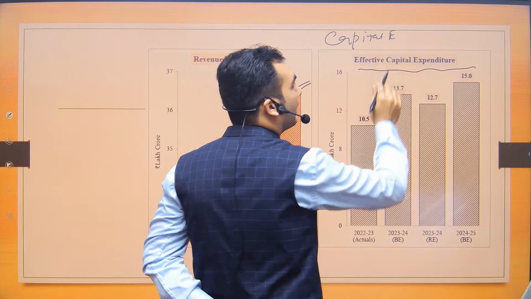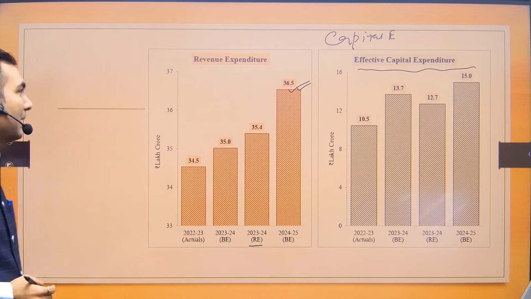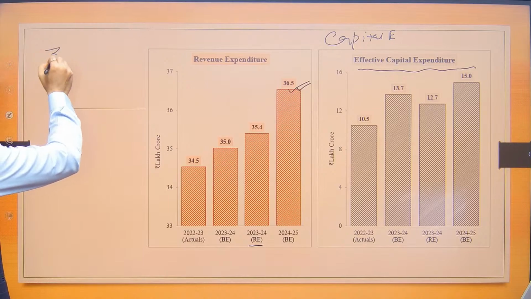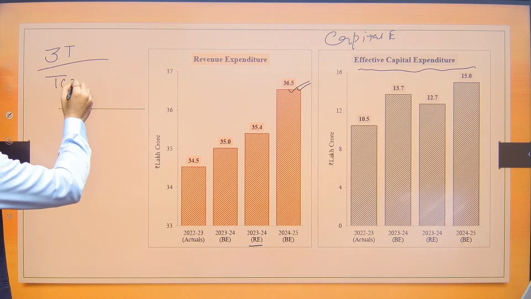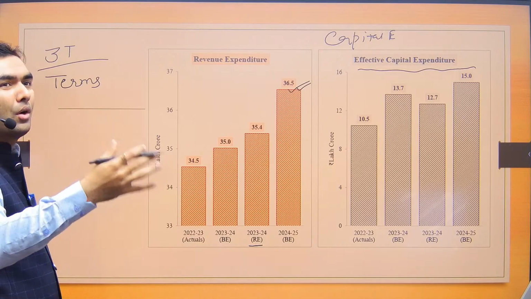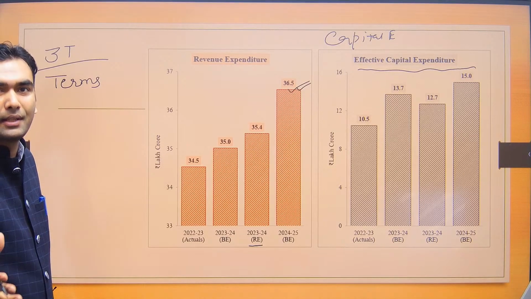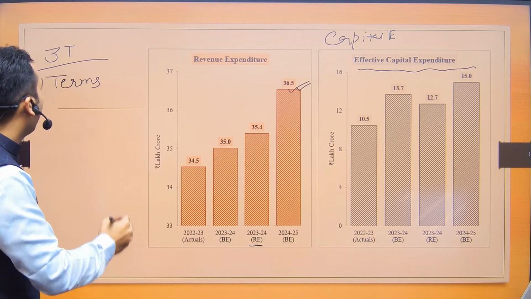Okay, so this is normal capital expenditure. Here I would like to say one thing: the government is doing something smart, and we also do something smart. In the budget, you have to look for 3 Ts. First is terms. If there are new terms, meaning something which you have not studied, or a term you were probably not aware of.